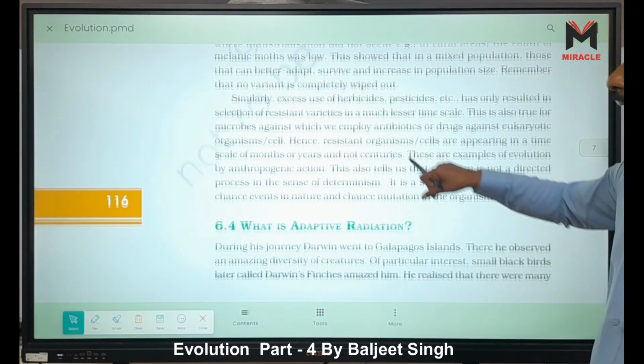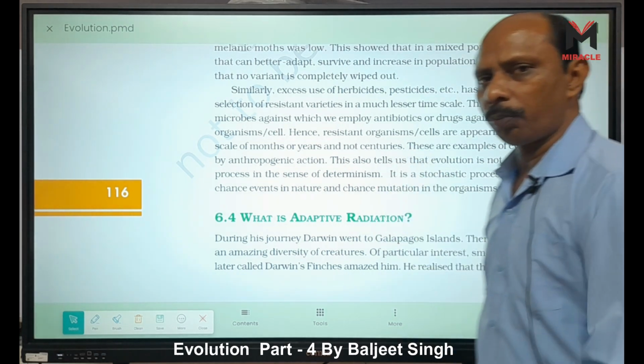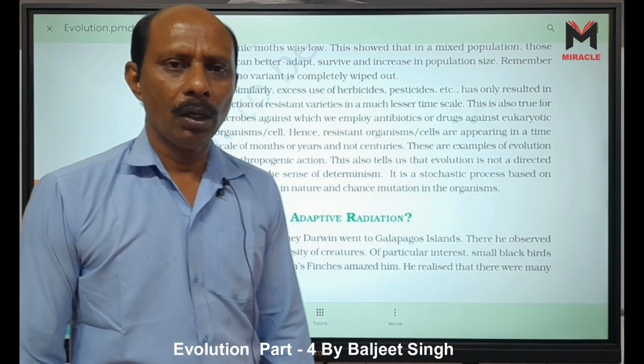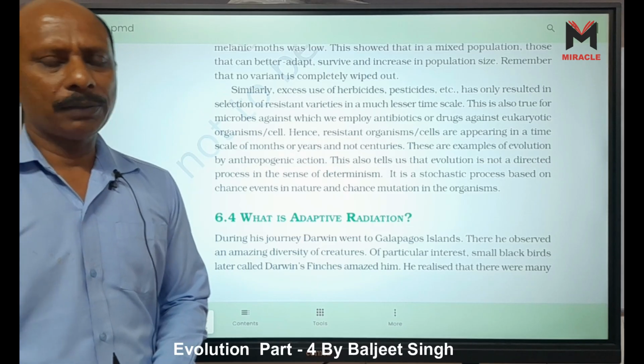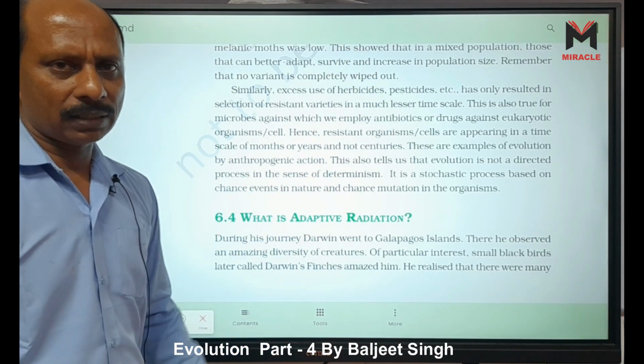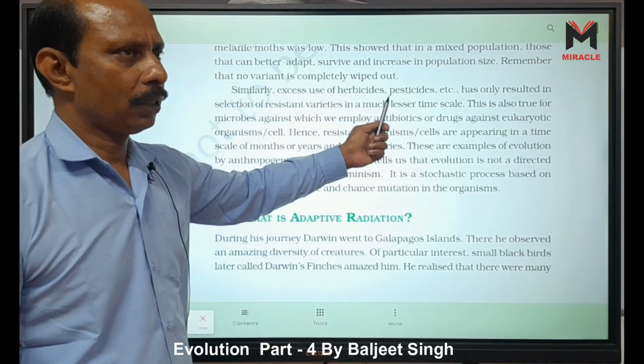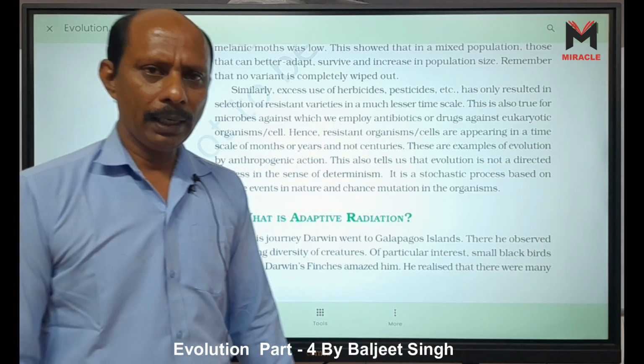Similarly, excess use of herbicides, pesticides, etc. This is called anthropogenic, because here humans are involved. We use herbicides, for example 2,4-D. We use pesticides. We use fungicides. Why? To destroy the pests, the weeds, the fungus, right?